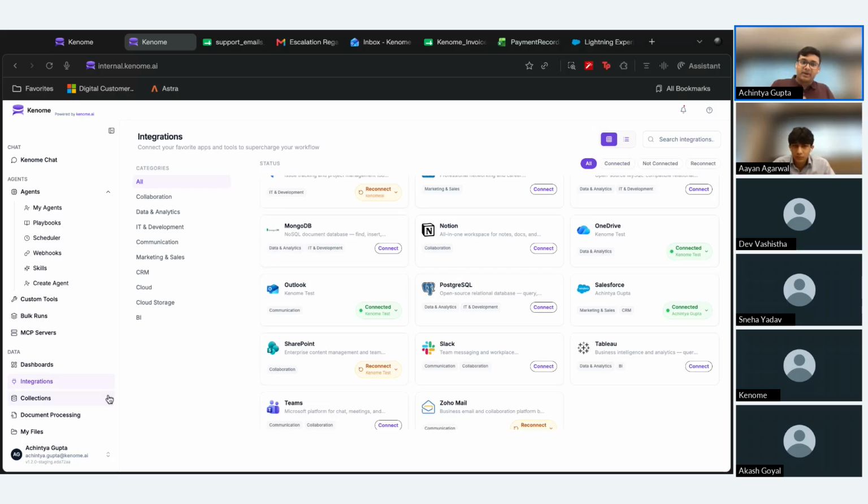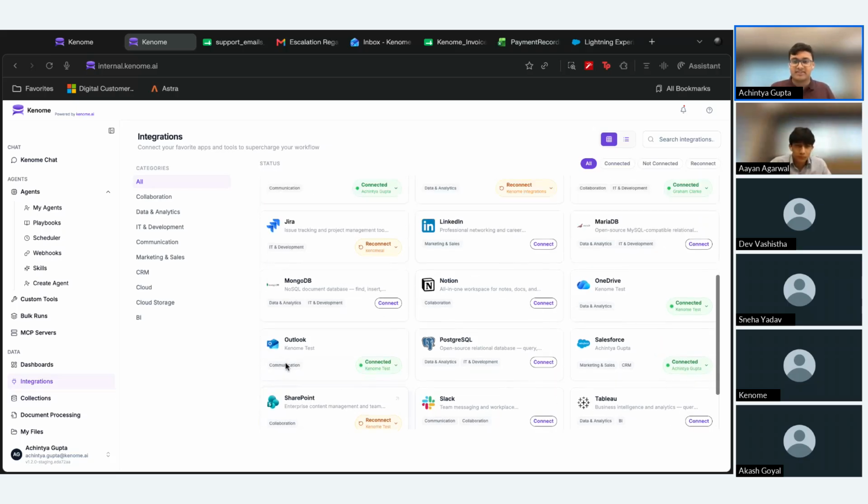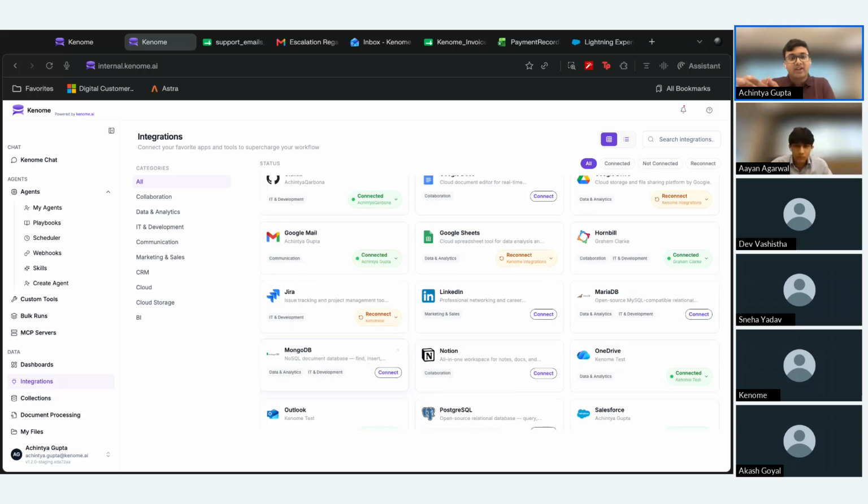Now, another great aspect that I would like to highlight with these integrations is the fact that we are not duplicating or cloning any of your data onto the platform. What often happens is when we connect to such integrations, the platform in question might go out and start indexing the various data, for example, indexing all your files in OneDrive. But in our case, we don't do that. The AI agents on our platform only have access to what you can access as a user, and they will only be accessing that information during runtime. So you don't need to worry about data duplication within your enterprise. Your data stays where it is.